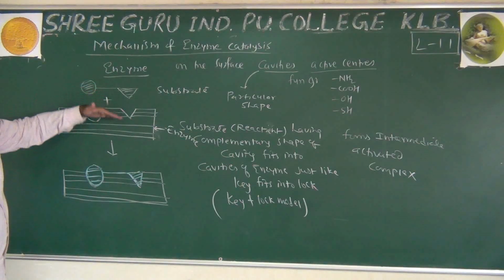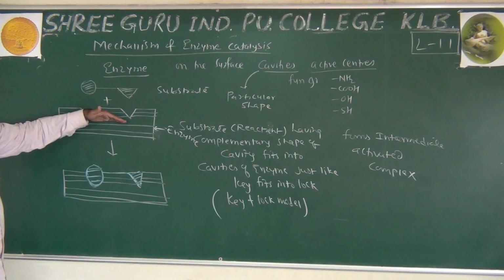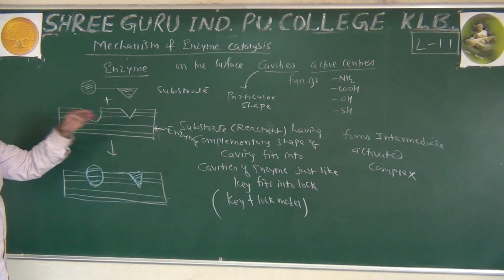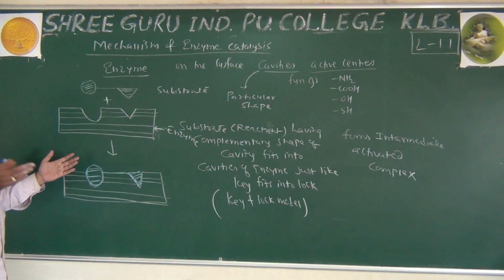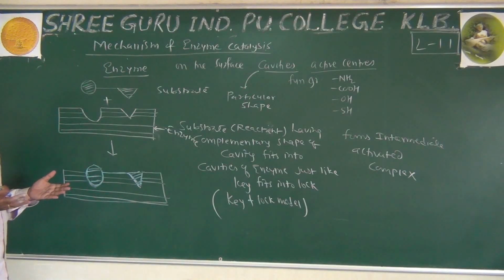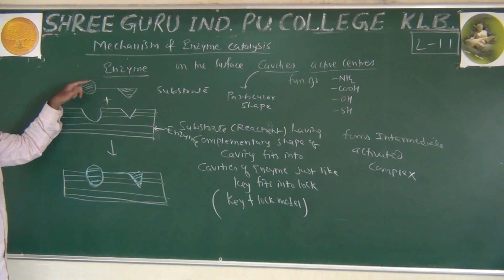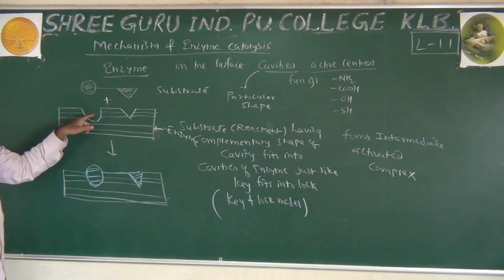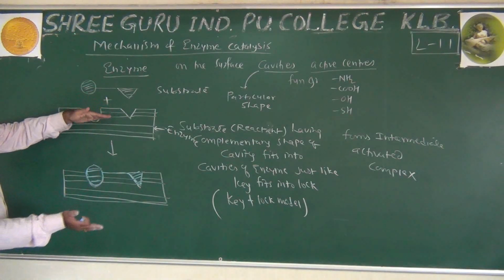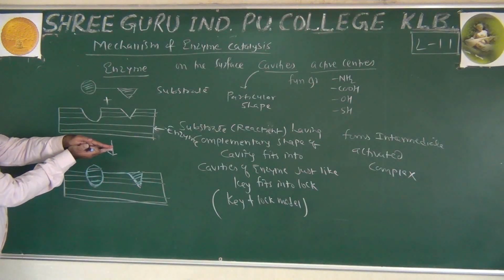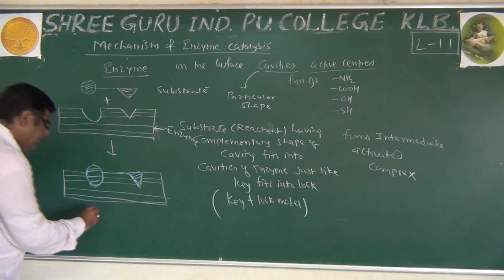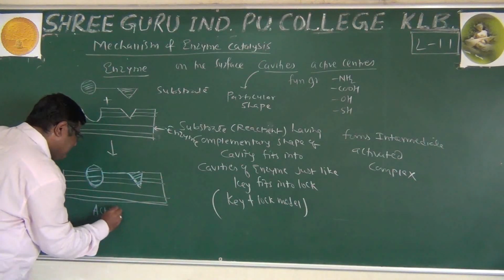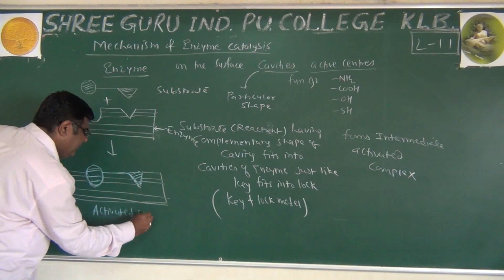So the key is fitting into the lock. It is also called the hand glove model. The gloves of the right hand can fit only in the right hand. They will not fit in the left hand. So they are complementary shapes. The substrate has a complementary shape to that of the cavity, and it just fits and forms, just like the lock and key model. It is called the activated complex.